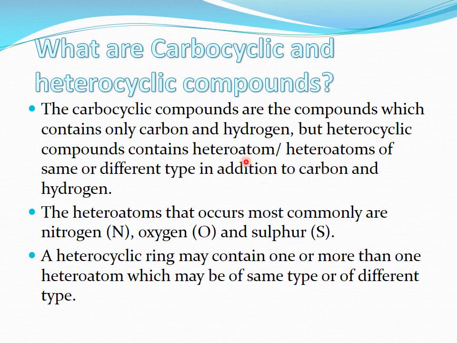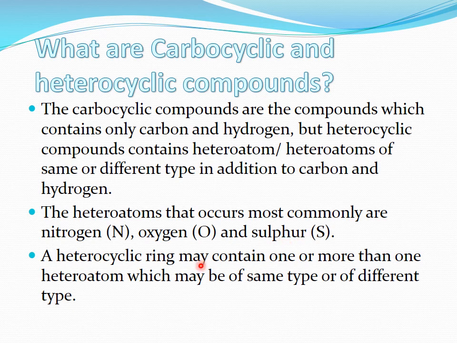The type of heteroatom present in these heterocyclic compounds may be nitrogen, oxygen, sulfur, phosphorus, etc. But we discuss only these three heteroatoms as a part of our syllabus, that is nitrogen containing heterocyclic compounds, oxygen containing heterocyclic compounds, and sulfur containing heterocyclic compounds.